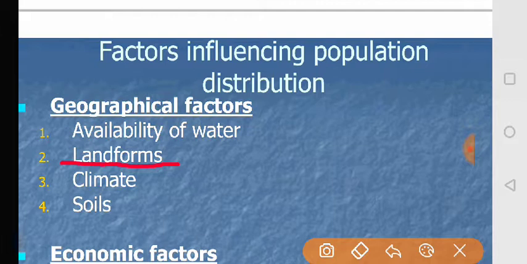So this factor influences the distribution of population in the world. People are attracted to places where they can do agricultural work, establish industries, have easy transportation connectivity, and construct homes. You notice in the world the plain areas are highly populous, while hilly terrain and mountains are much less populous.